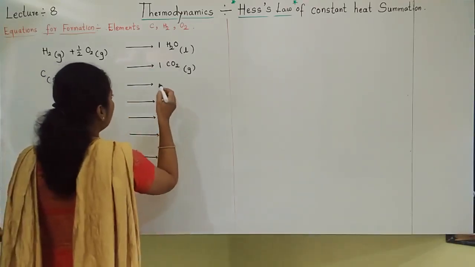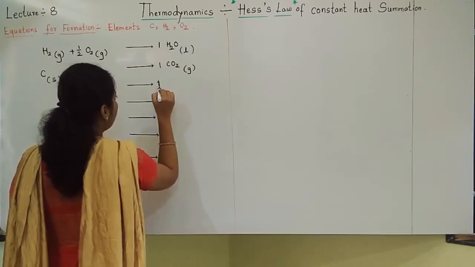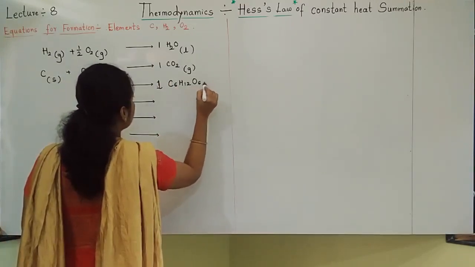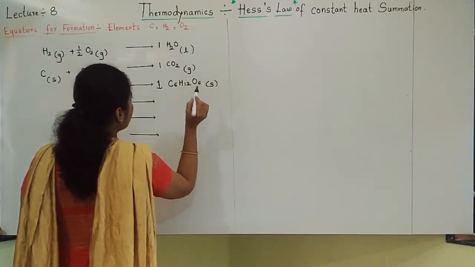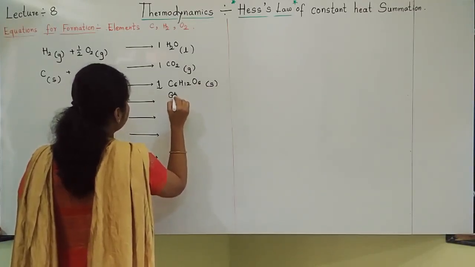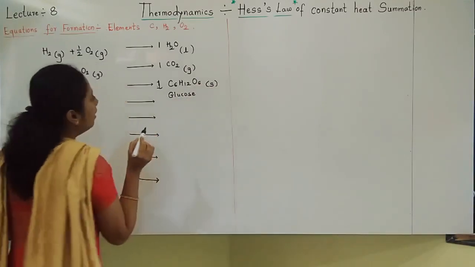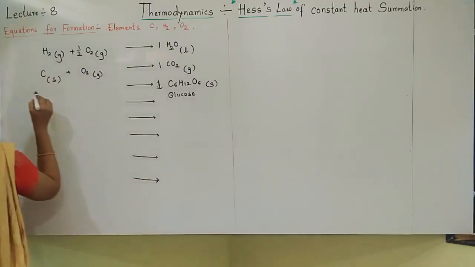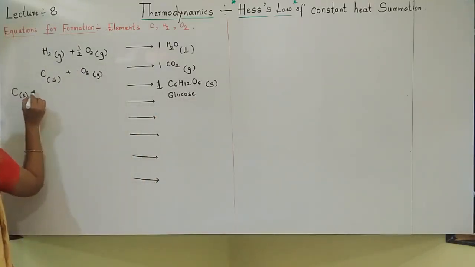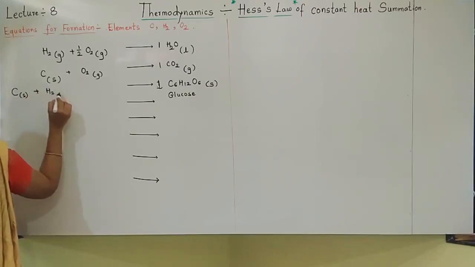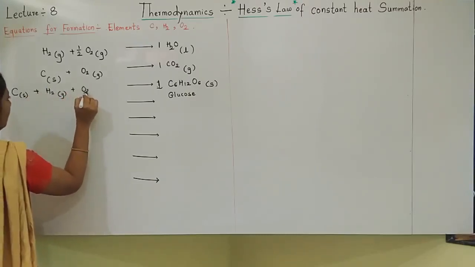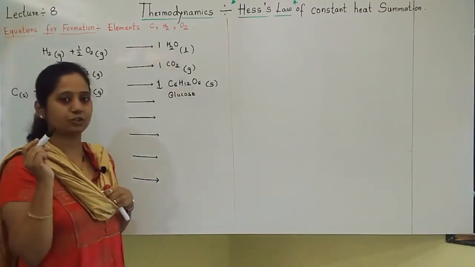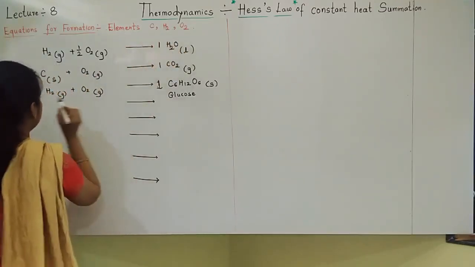Let us take another example, glucose. Let us imagine what is forming glucose. What is the formula for glucose? C6H12O6, glucose. So I hope you know this is glucose. Now glucose is made up of which elements? Carbon, hydrogen, oxygen. First write the elements in their most stable aggregation state. Okay, I have written elements.